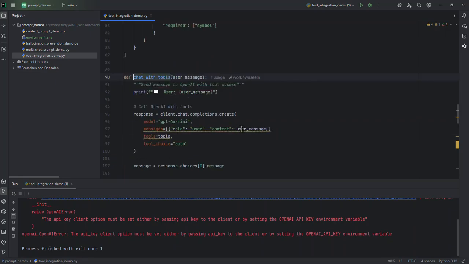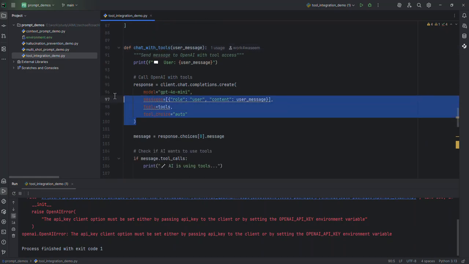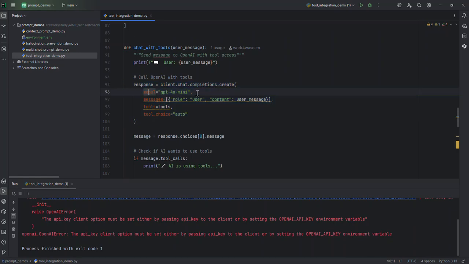So if you go here, chat with tools, this is the actual object created for OpenAI. The model is GPT-4o Mini. This is the cheapest model as of today. I initially set up this example with 3.5, but that model is not there, so today I upgraded to 4o Mini. And then in the content, we are providing the user messages, the 2 questions we ask.